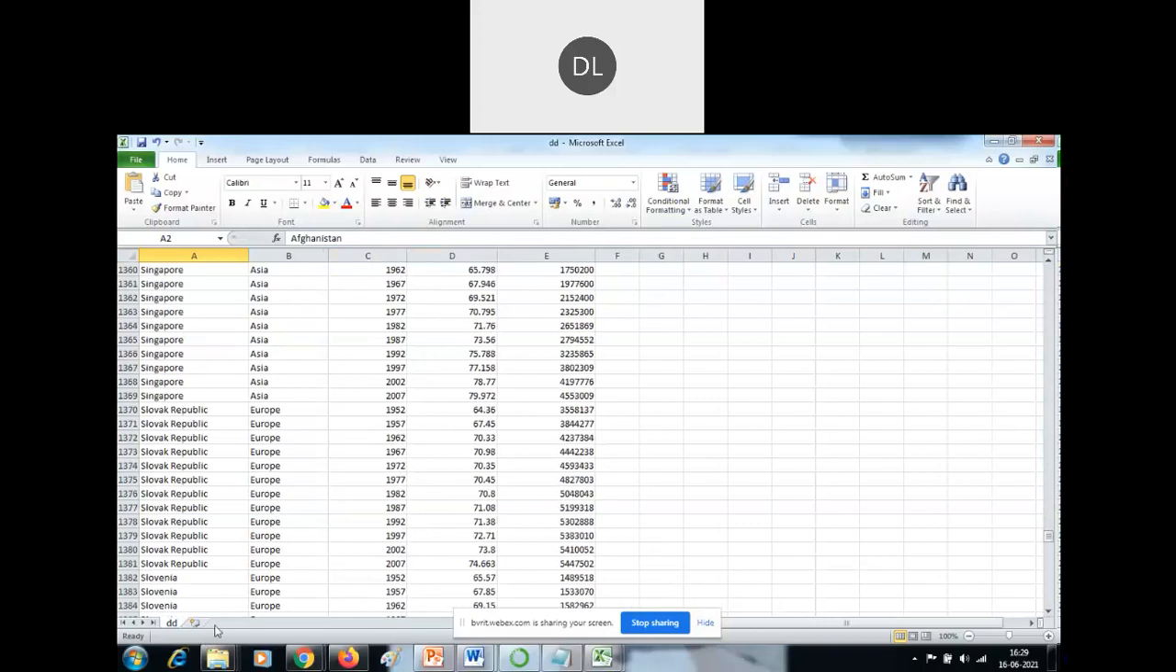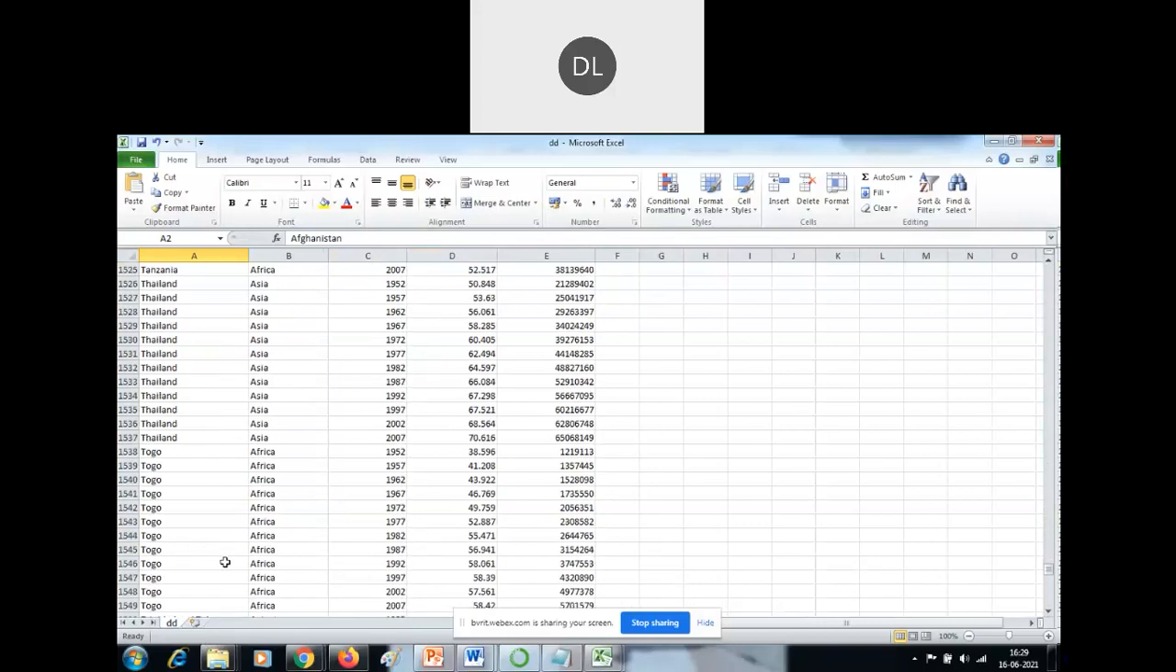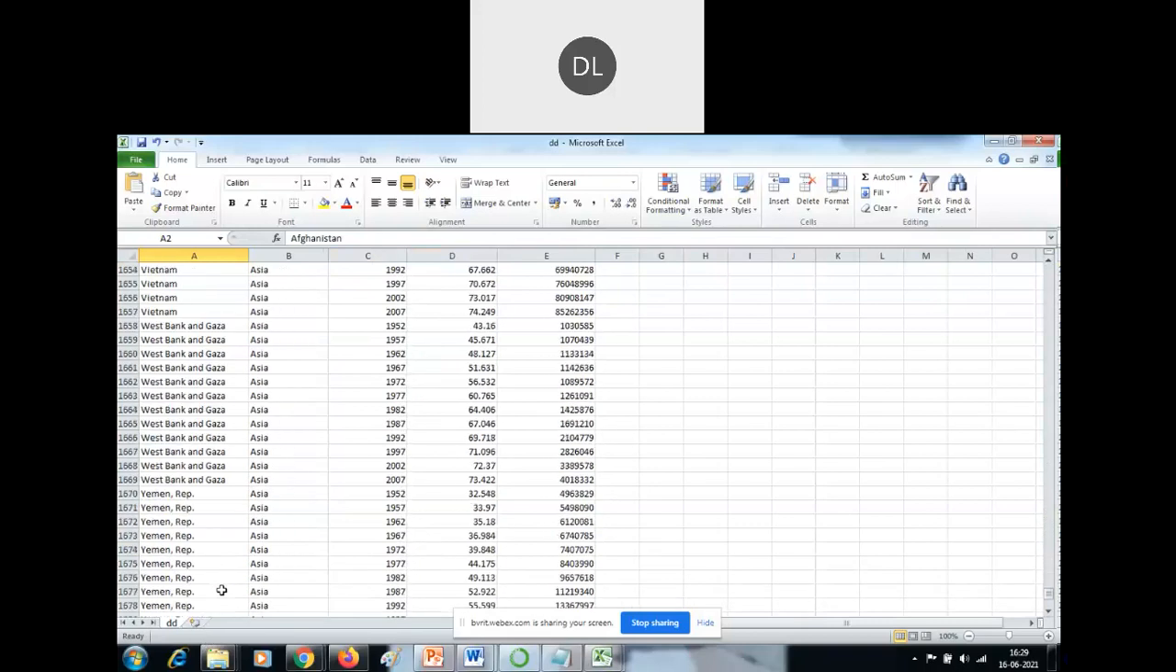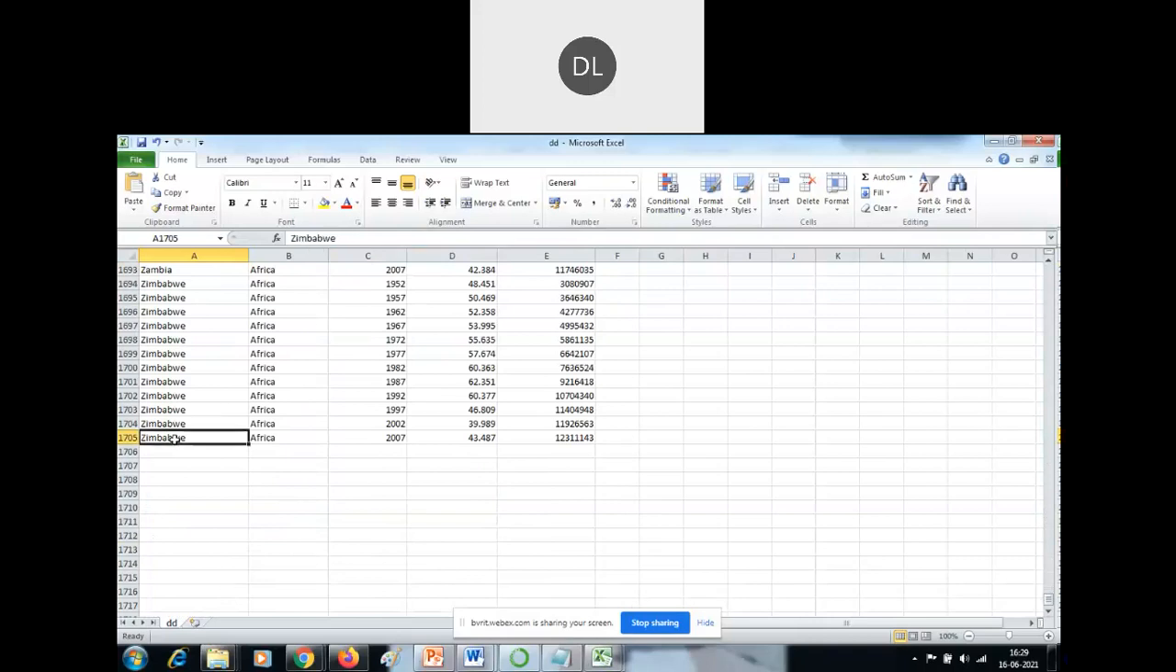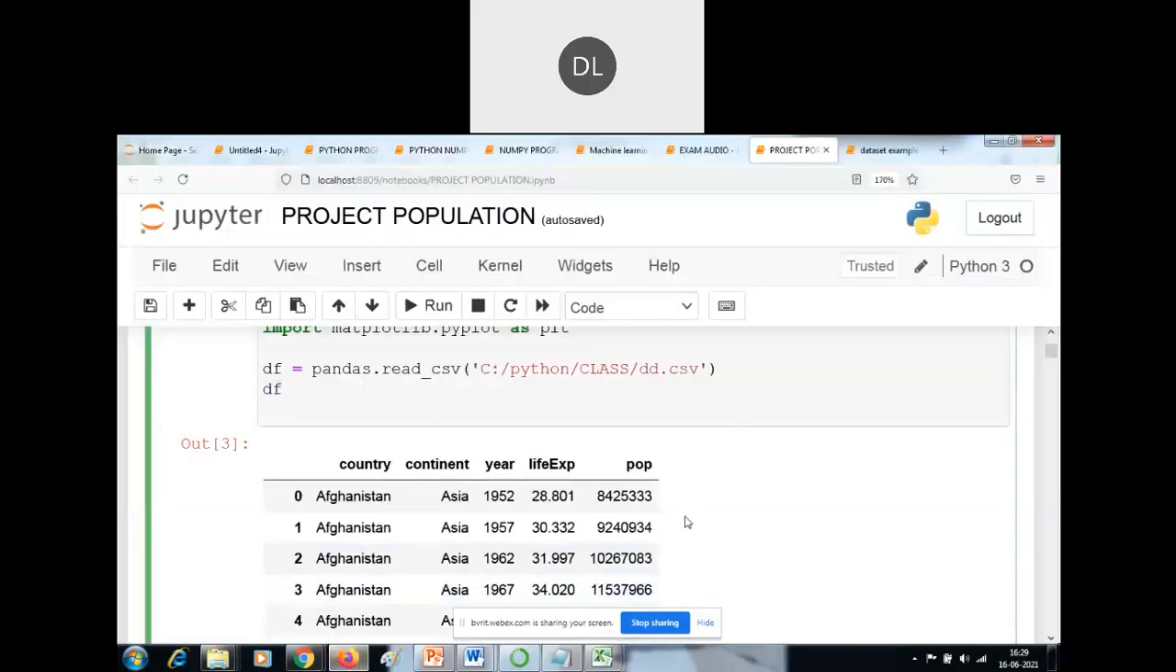1,704 rows, I think. 5 columns. 1,704 rows and 5 columns. So see here, how many columns? 1, 2, 3, 4, 5. So how to analyze this data, world populations data? First of all, we have to collect the data.